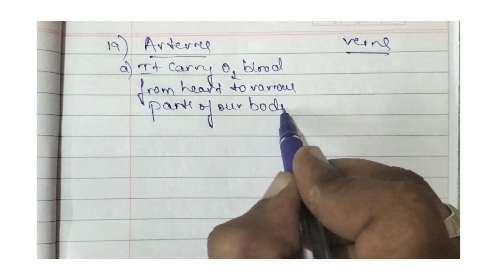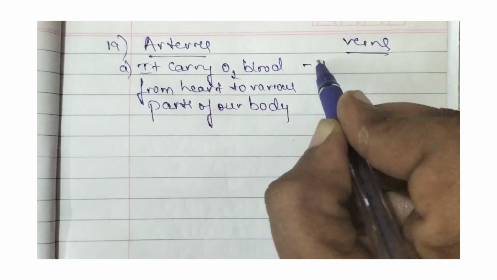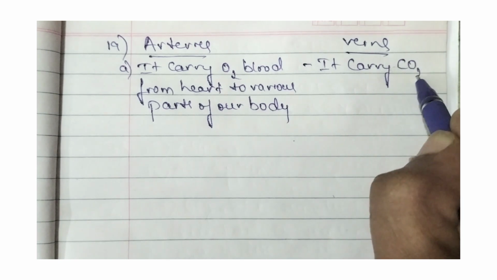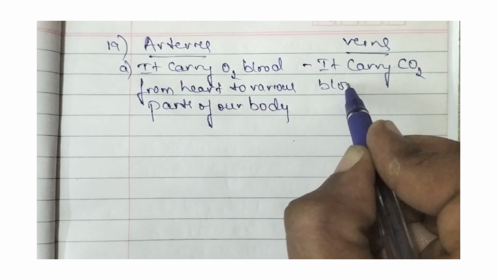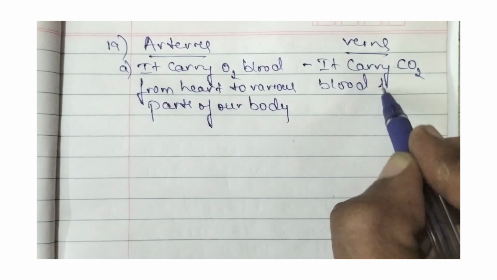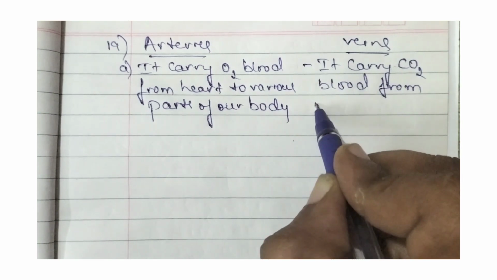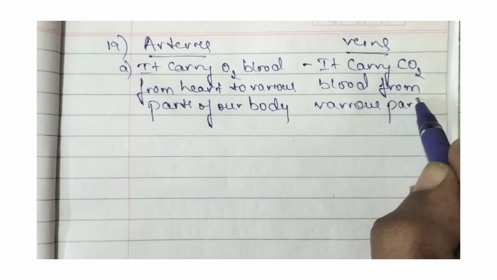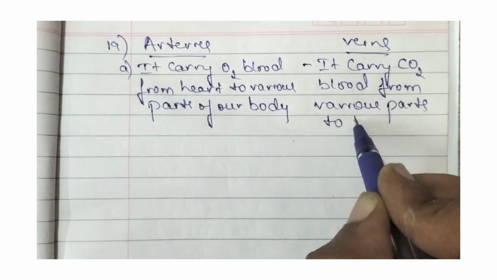Then veins carry deoxygenated blood, the blood which is rich in carbon dioxide, from various parts to heart.